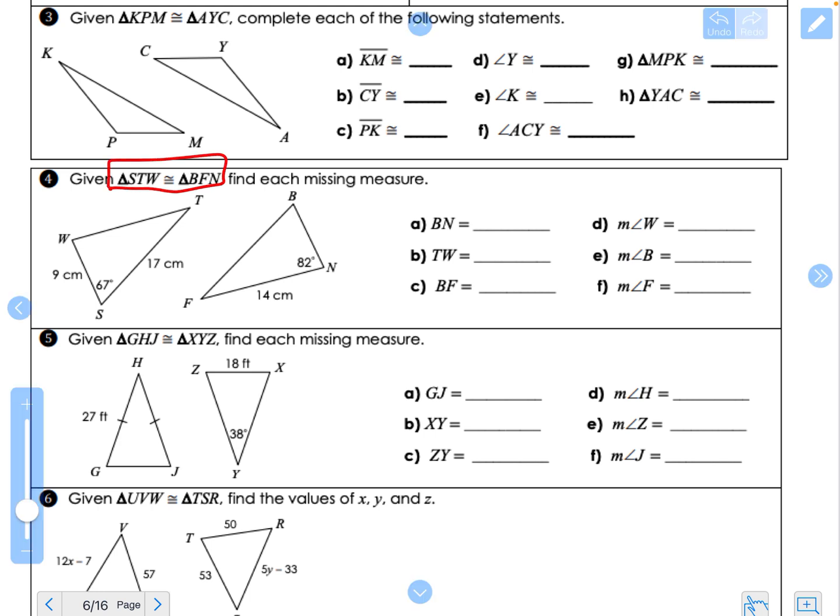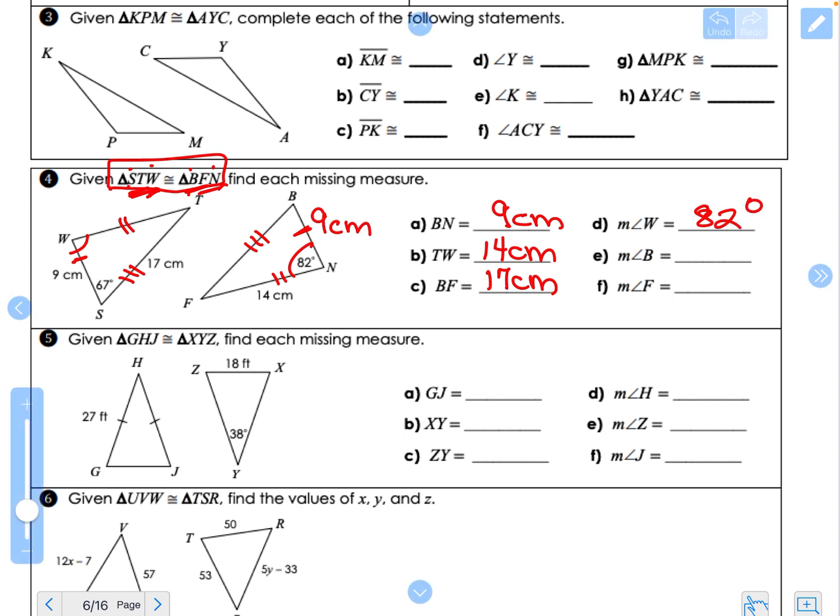Here's my congruency statement. So find the missing measure. So BN right here, first and third, is congruent to SW, first and third. So this is also 9 centimeters. TW is congruent to FN, so it's 14 centimeters. And BF is congruent to ST, which is 17 centimeters. And W's last, so it's congruent to N, so it's 82.